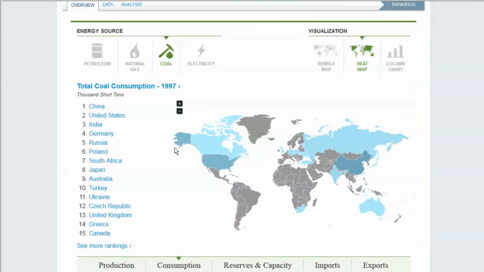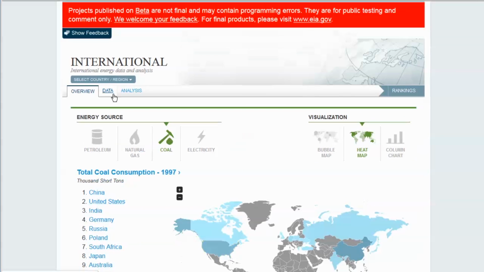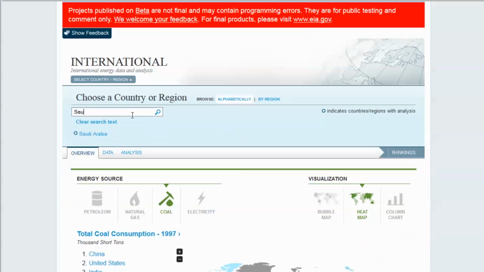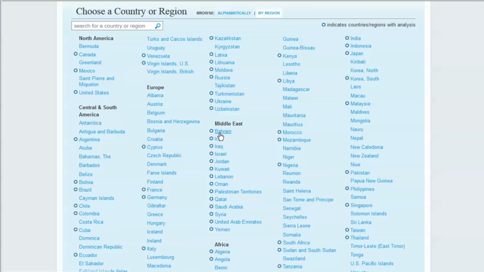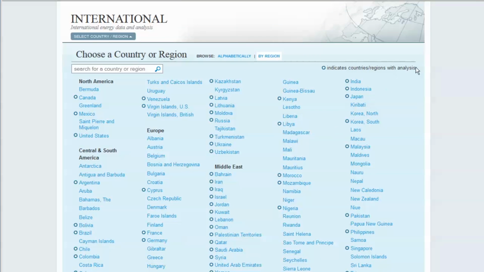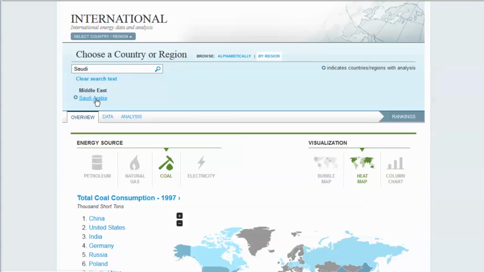Have interest in a particular country? You can click on its name if it's in the top 15, or use this flyout menu here. Countries are listed alphabetically, but you can simply start typing your country, and our portal will suggest what you're looking for. You can also browse countries by region, or read our analysis on various geographic areas, such as the Mediterranean or South China Sea. This little icon here means that EIA experts have provided a detailed written analysis for that country. Let's take a peek at Saudi Arabia.